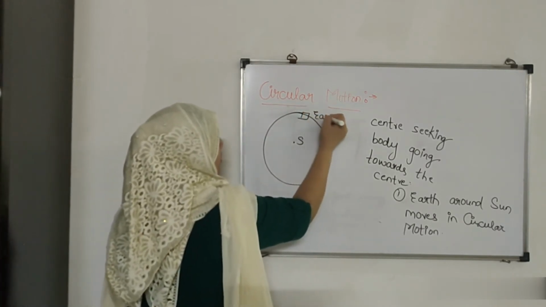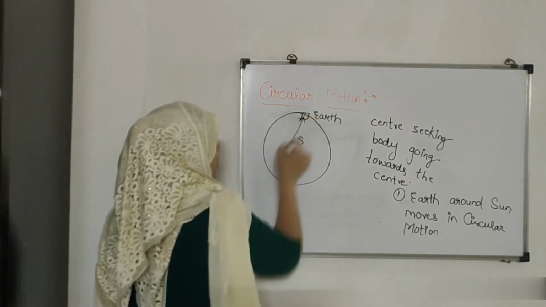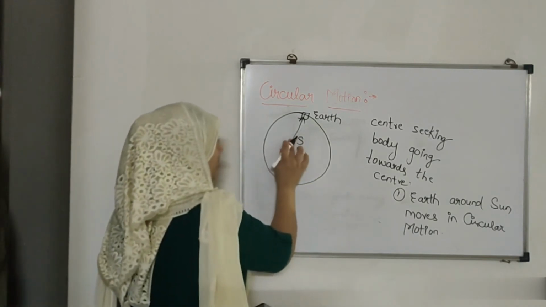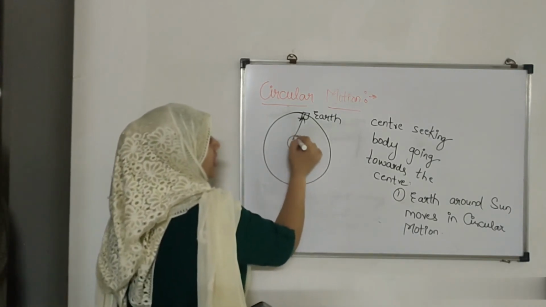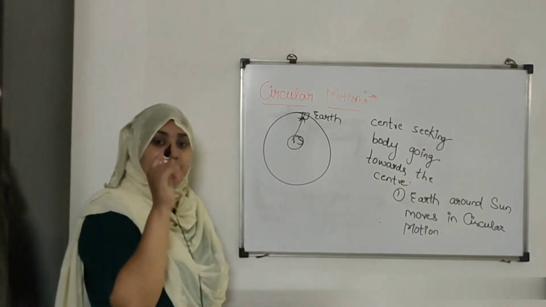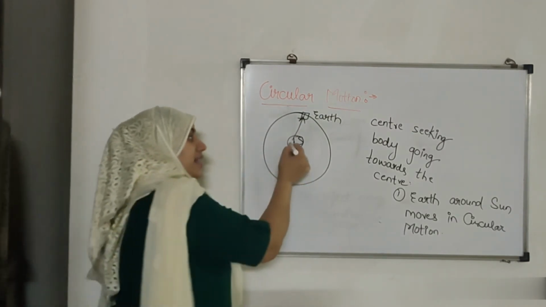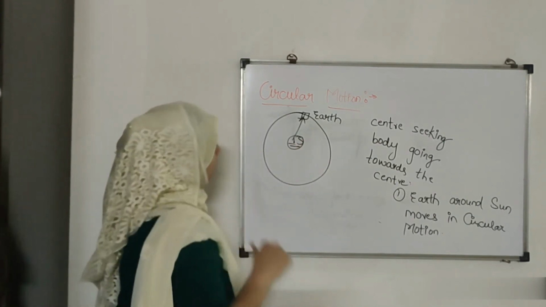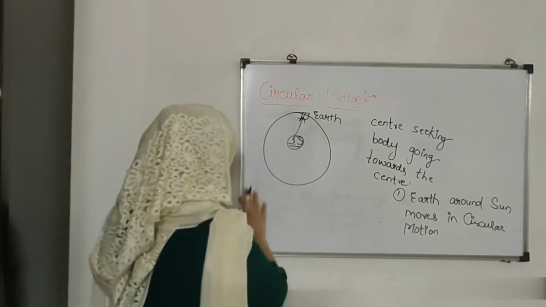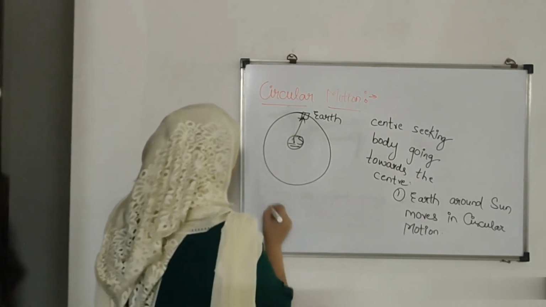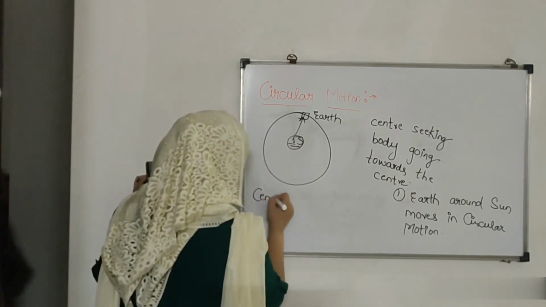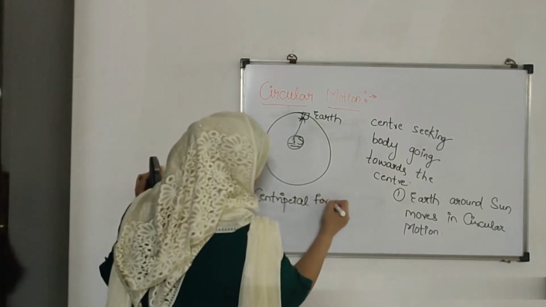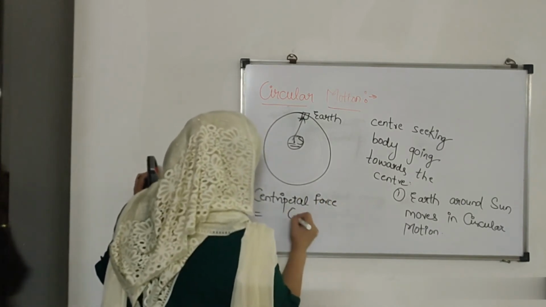This is my earth. Which is the force which is providing the centripetal force? Here the centripetal force is provided by the gravitational force between the earth and the sun. The centripetal force is provided by the sun, and that is nothing but the gravitational force.